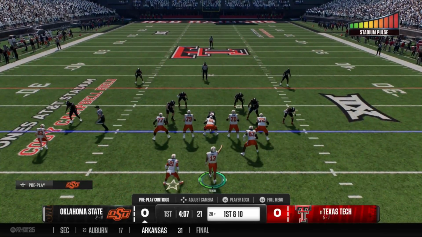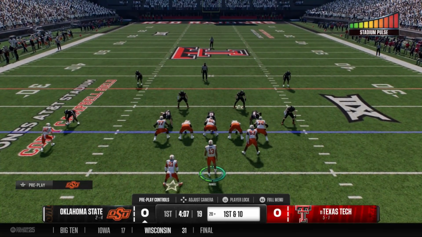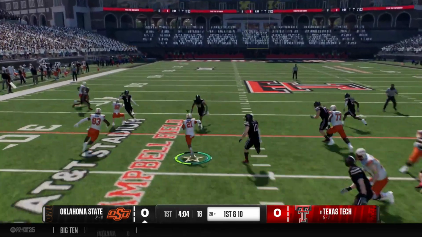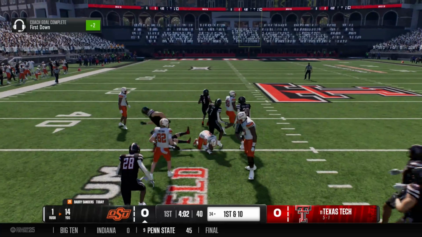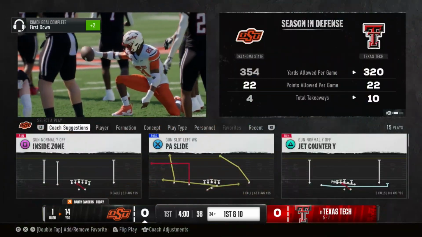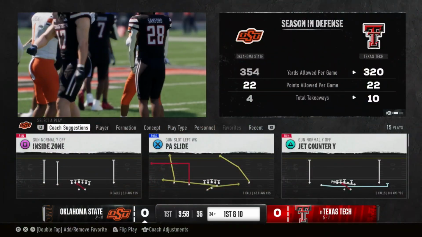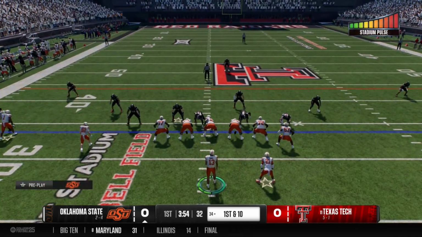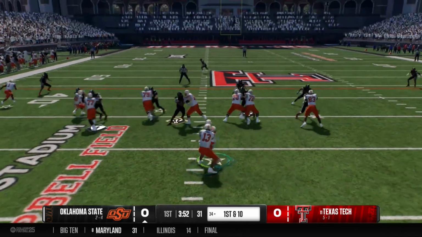Here we go. The Texas Tech Stadium is rocking. Let's see what Barry Sanders can do with his first carry. He's got some room. Maybe should have broken that outside. He maybe had a lane to score a touchdown there, but look, we'll take it. That's not terrible. What I'm probably going to do is do this drive, and then we'll jump toward the end of the game to see if maybe we can handle these Red Raiders.